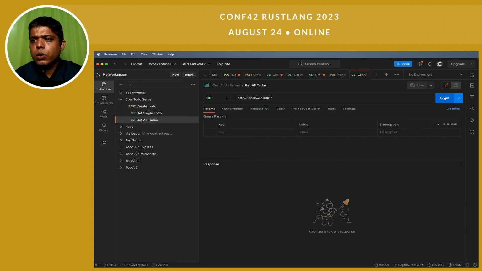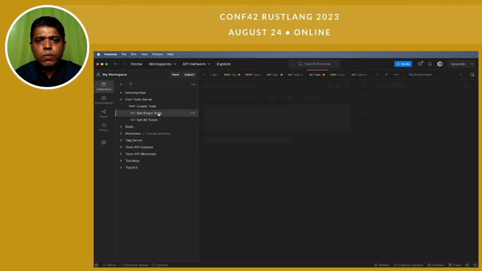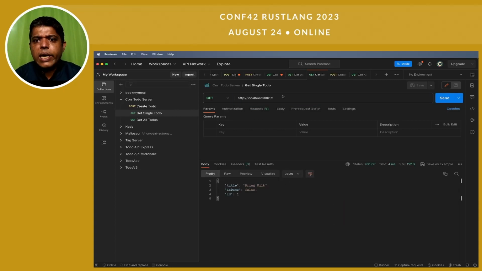I can get all to-dos using the GET method. So it gave me both to-dos, bring milk and bring eggs. I can get a single to-do, where I need to provide the ID of the to-do. So I provided ID as 1 and it gave me the to-do with ID 1 which has title bring milk. So this is a sample application.